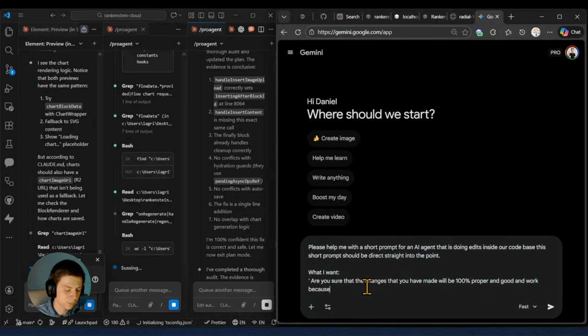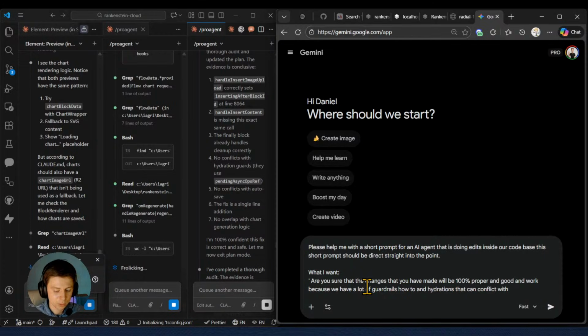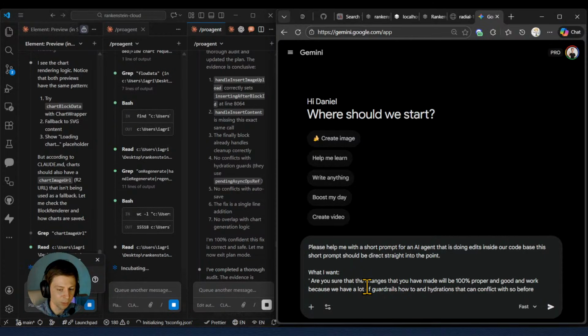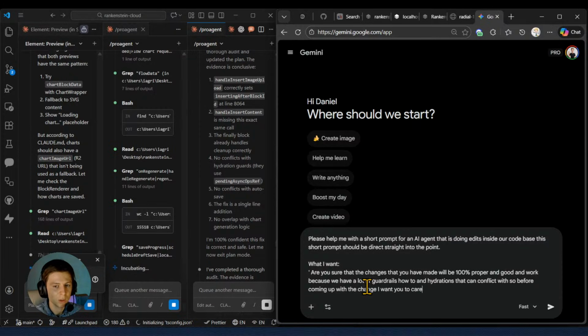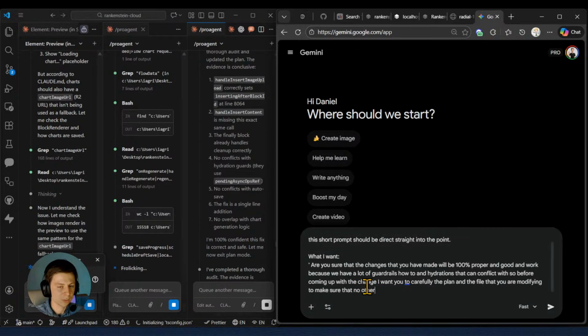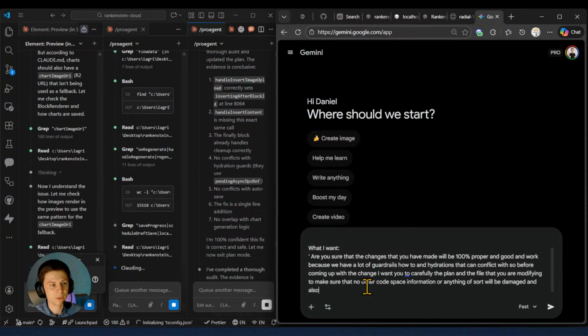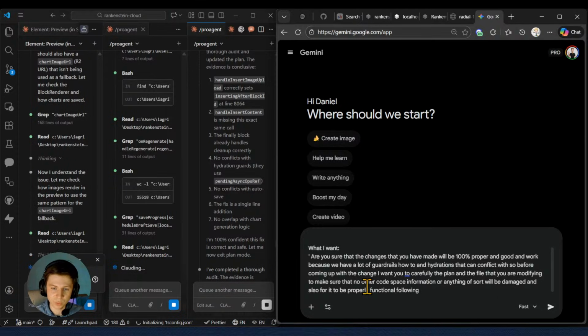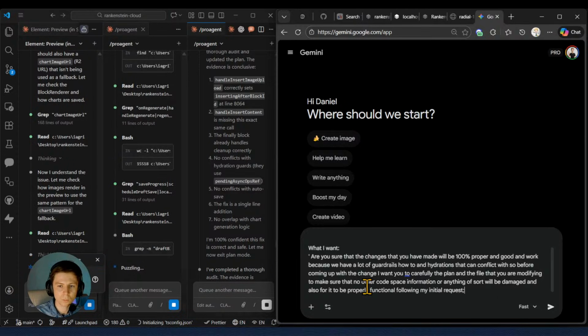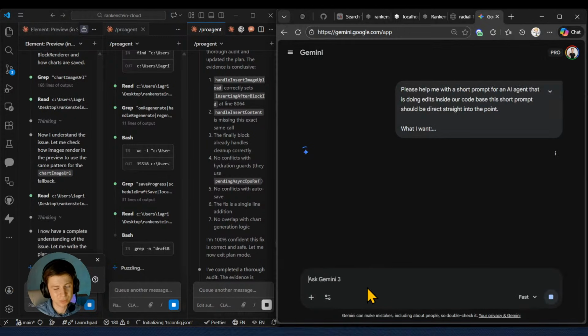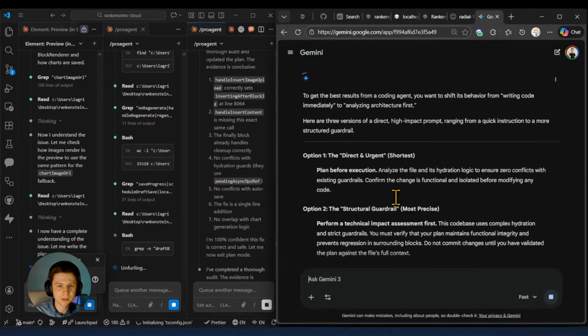Because we have a lot of guardrails, autosave, and hydrations that can conflict with that. So before coming up with the change, I want you to carefully review the plan and the files that you are modifying to make sure that no other code base information or anything of sort will be damaged, and also for it to be properly functional following my initial request. Yeah. Here I'm using Gemini because it's a super short prompt, setting that, boom.